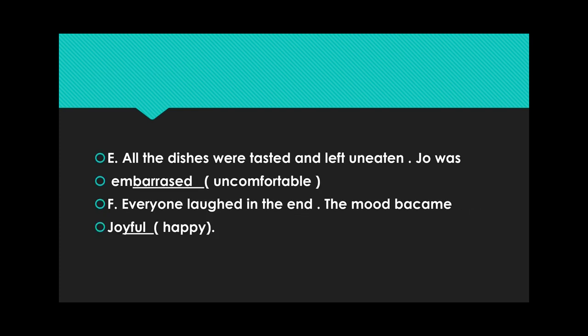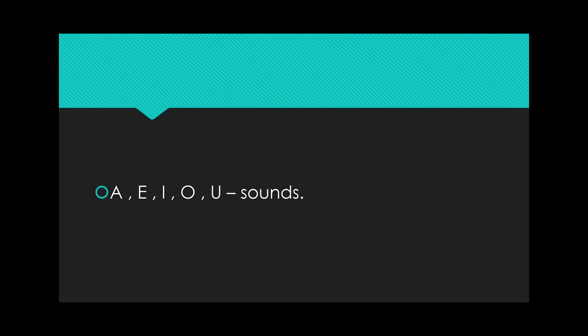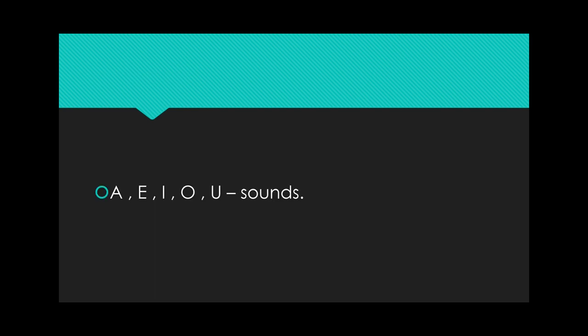Now we are proceeding to the next grammar part, that is syllables. So students, what is a syllable? Your answer is: a syllable is the sound of a vowel in a word. Each word has at least one syllable. In a word there will be vowels; obviously, without vowels we can't form a word. And our vowels are A, E, I, O, U. This syllable signifies these vowel sounds.